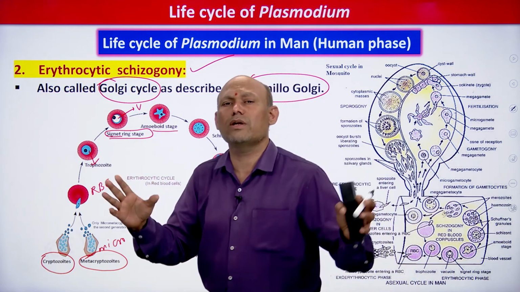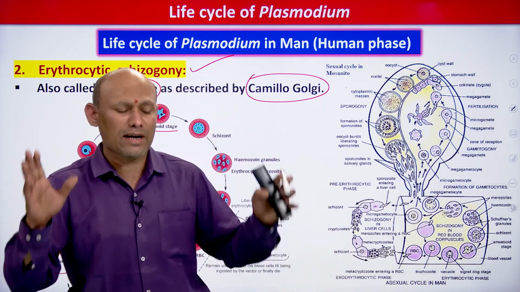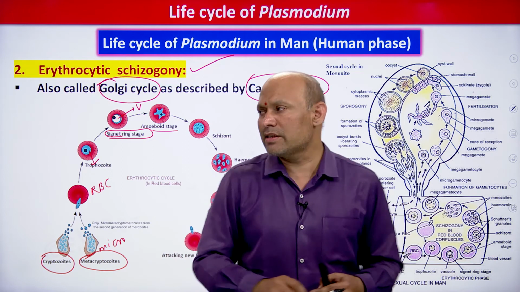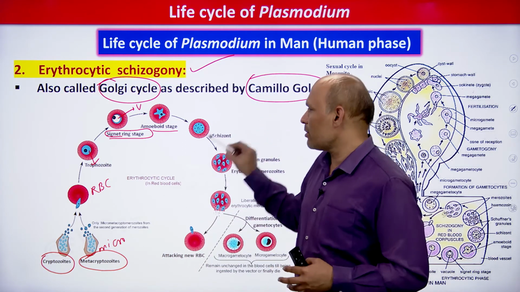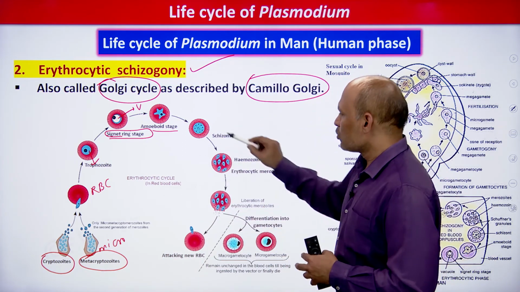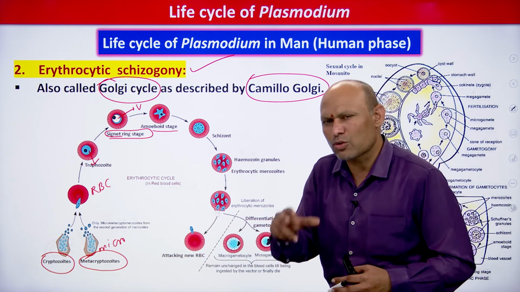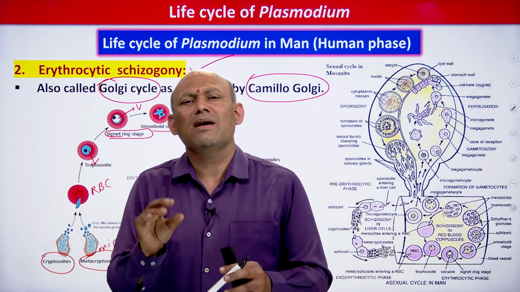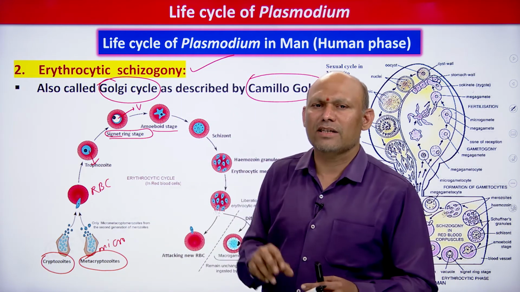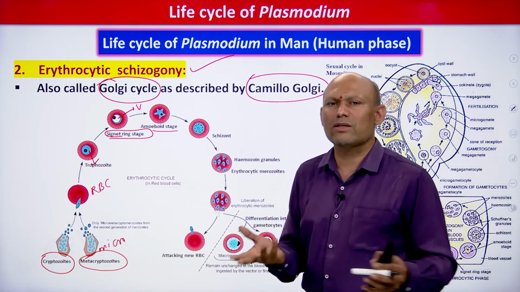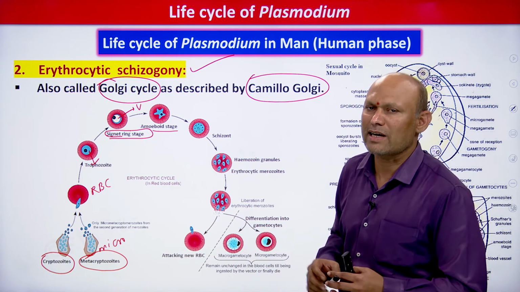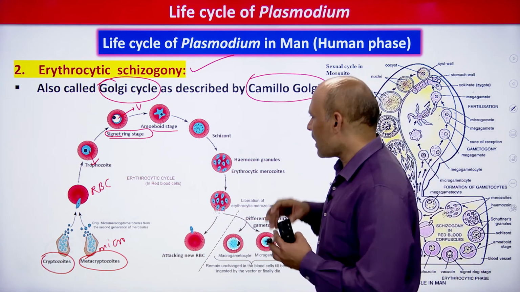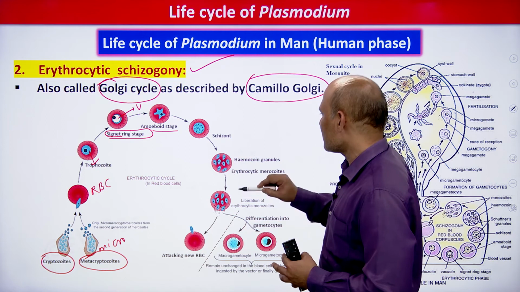Schizont. Always do remember, schizont is the multi-nucleated stage of the parasite, student. See, multi-nucleated stage. Are you able to see? Many nuclei will be there. So at this stage the schizont is formed. Each nuclear bit is surrounded by a small amount of cytoplasm, and thus young parasitic stages are formed. This process is known as schizogony, asexual multiplication, student. It's very simple.